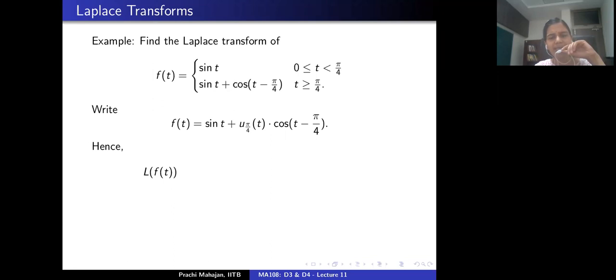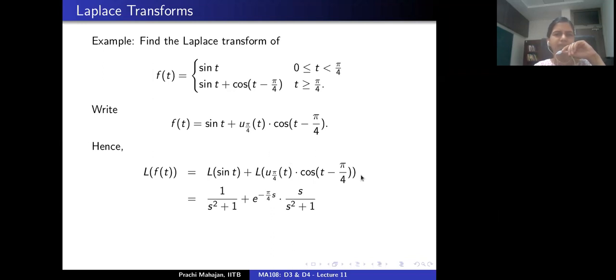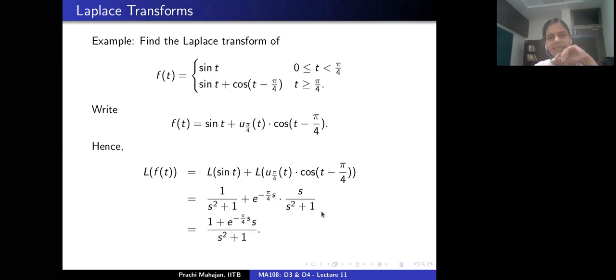And now I can take the Laplace transform. This would be the Laplace transform of the sine function plus the Laplace transform of the second function here. The Laplace transform of the sine function is something that we know. This is 1 upon s square plus 1. And the second term we just calculated. This is exponential minus cs, where c here is pi by 4, times the Laplace transform of cosine t as it is. So this is s by s square plus 1. And we are done. Yes, is that okay?